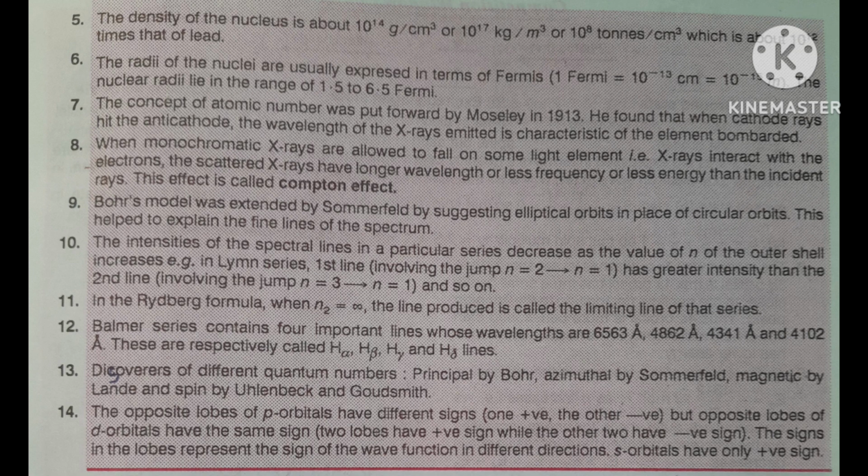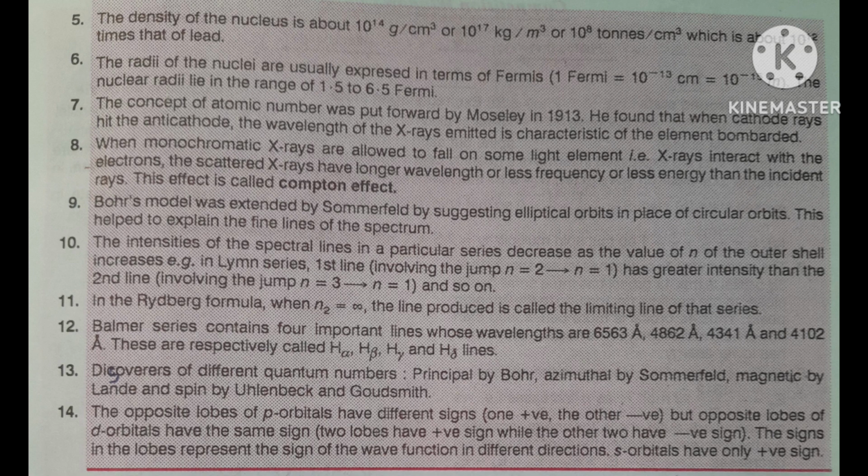And the maximum number of electrons in the shell is 2n square, because in one orbital 2 electrons are possible. Since the number of orbitals is n square, you multiply by 2, so the maximum number of electrons in the nth shell is equal to 2n square.